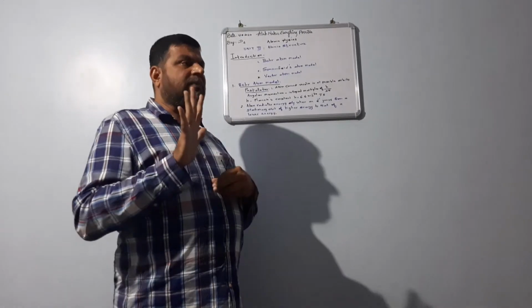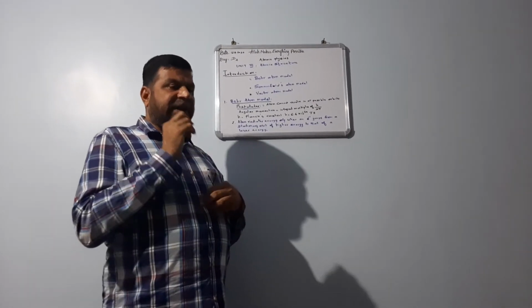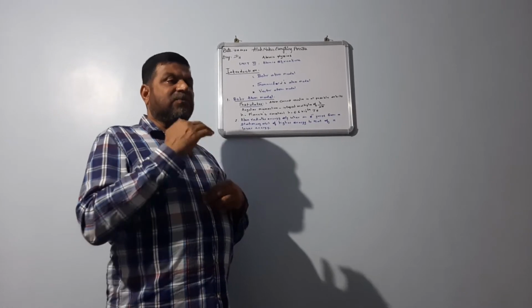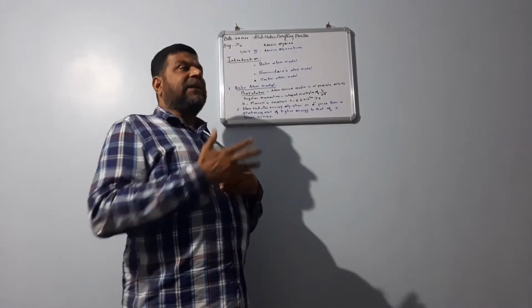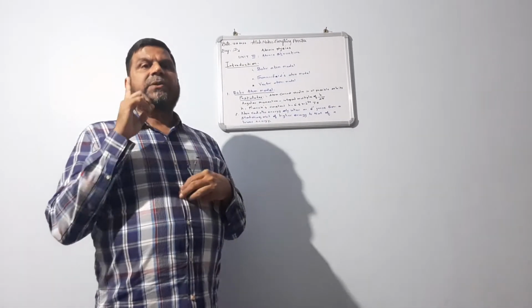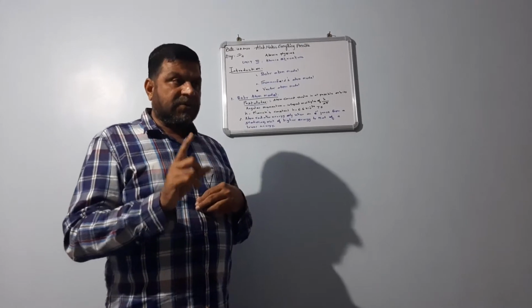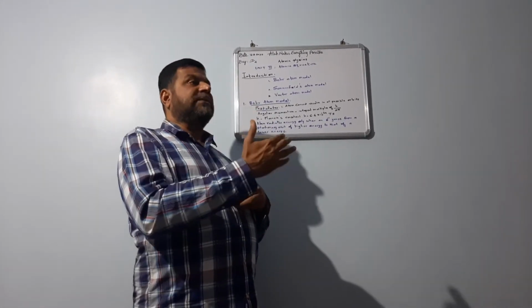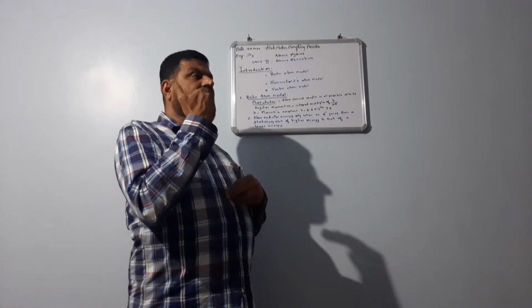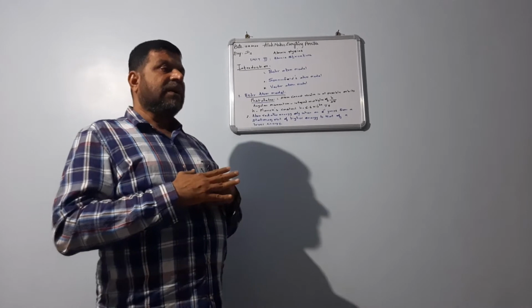So don't worry about metastable state. Now you have to know two processes. If an atom is moving from ground state to excited state, it will take energy along with it. So the process taking place is known as absorption. So an atom is moving from ground state to excited state, or lower energy level to higher energy level, absorption of energy will take place.